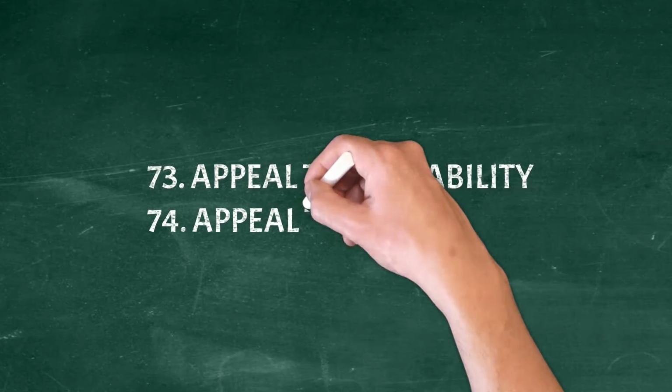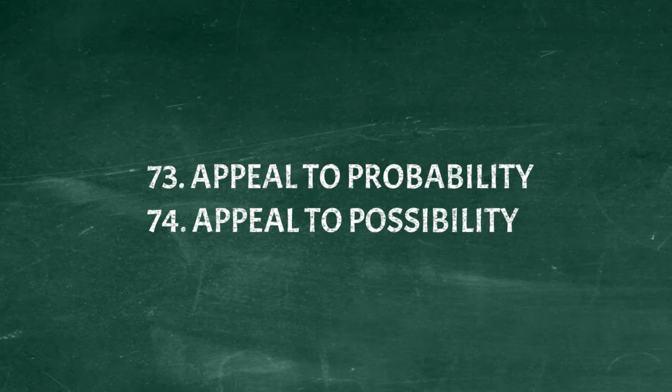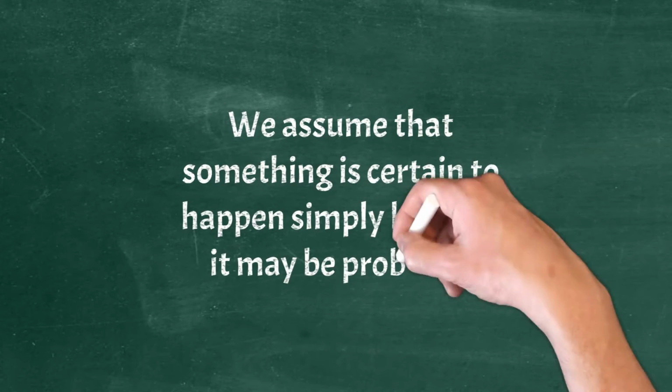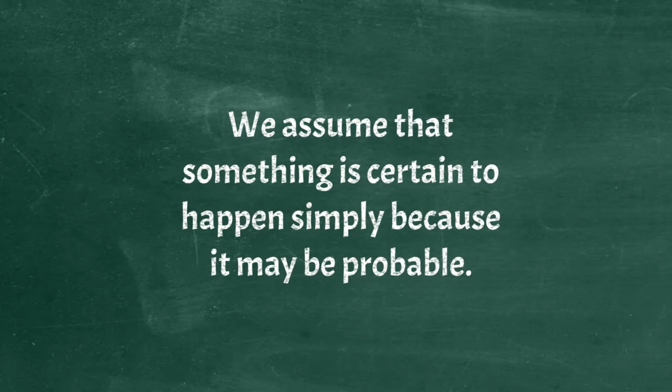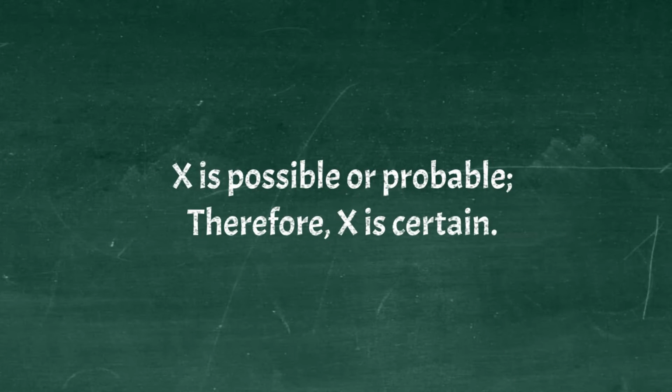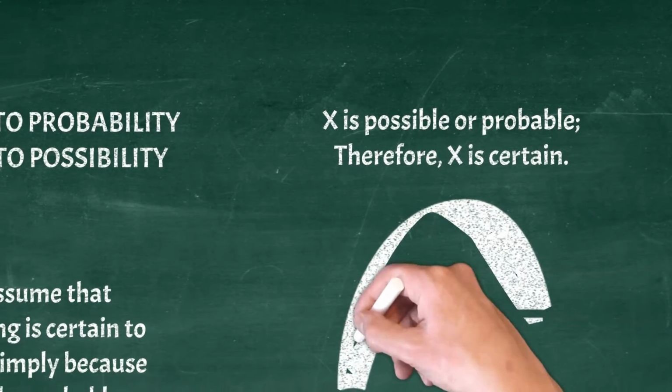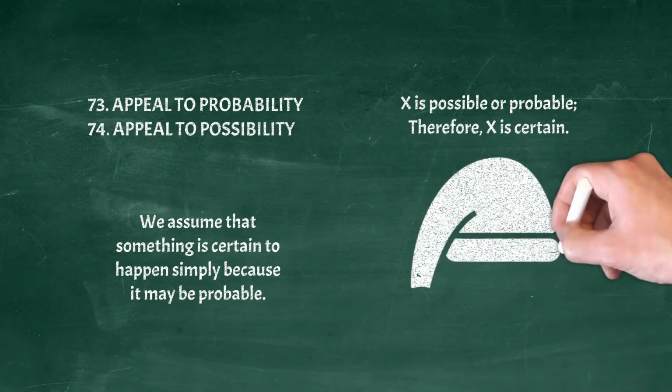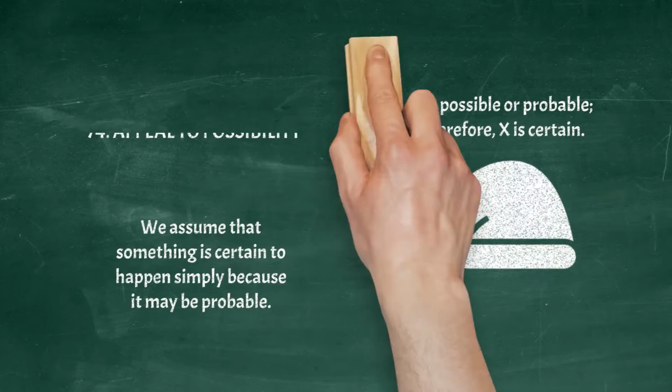Appeal to probability, appeal to possibility. We assume that something is certain to happen simply because it may be probable. The general structure would be, X is possible or probable, therefore, X is certain. Example. It usually snows in December, so we're going to have a white Christmas.